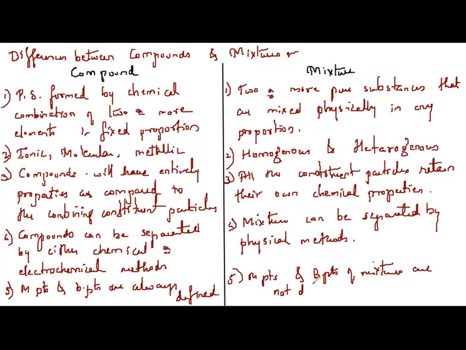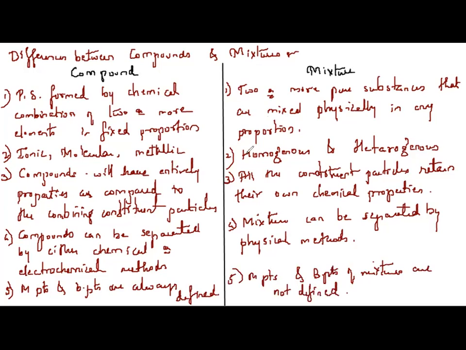For example, if I mix two liquids and keep it for boiling, I cannot expect it to boil at the same temperature. It depends upon the boiling points of the liquids. The liquid with the lower boiling point will boil first, and the liquid with the higher boiling point will boil later.